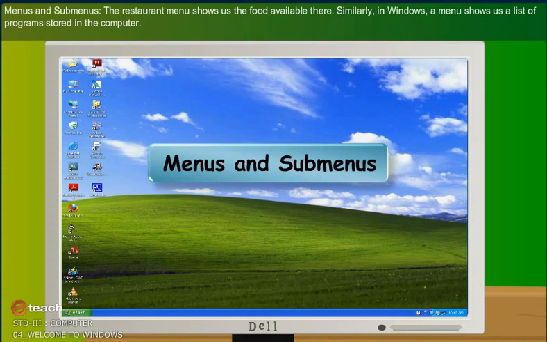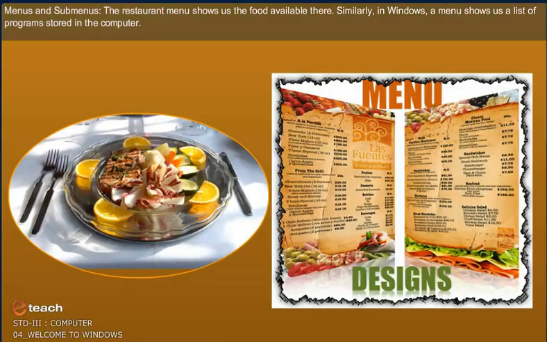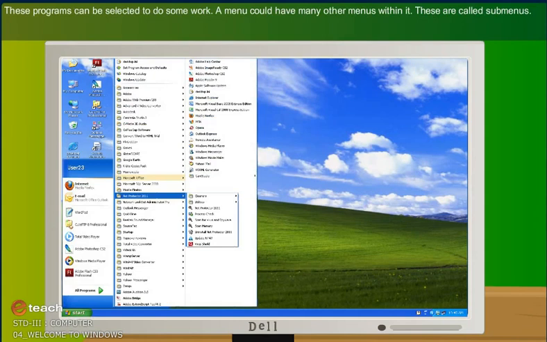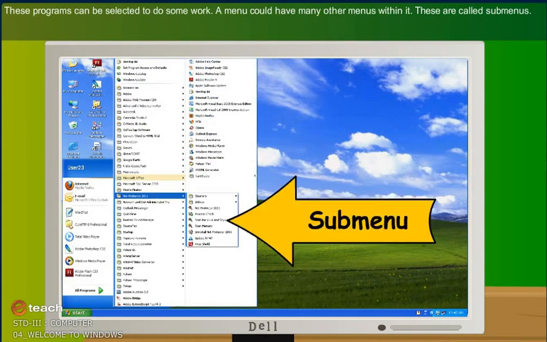Menus and submenus. The restaurant menu shows us food available there. Similarly, in Windows, a menu shows us a list of programs stored in the computer. These programs can be selected to do some work. A menu could have many other menus within it. These are called submenus.